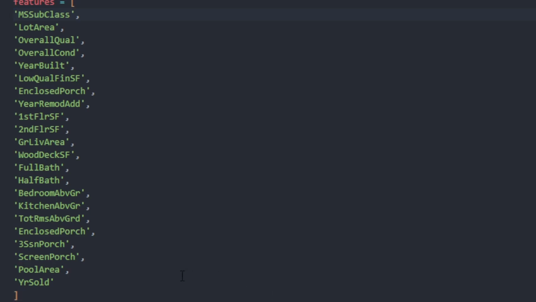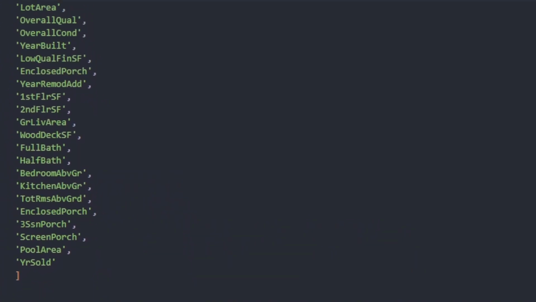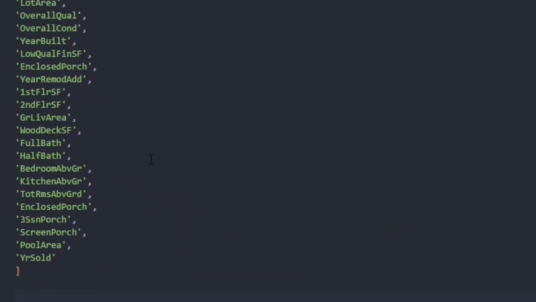So with that being said, we now need to store these features in a new variable, which is going to be similar to the y variable that we just created, but we're going to make it an uppercase X. And we're going to say X equals home data dot features. And this is going to store several series, it's essentially a subset of the data frame itself, which only contains the features that I've selected, which we're going to be able to use for training the data.